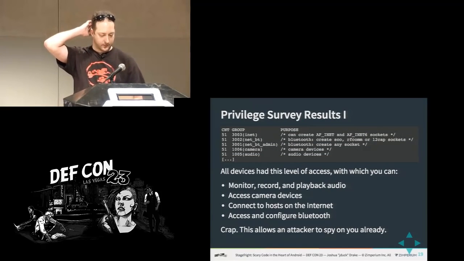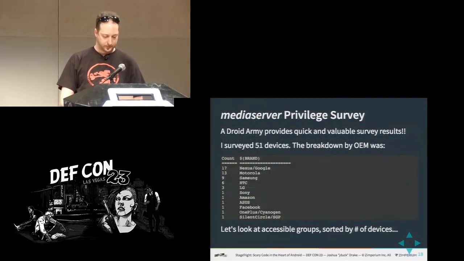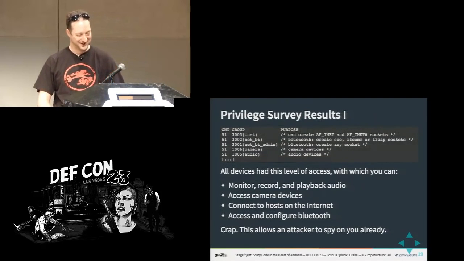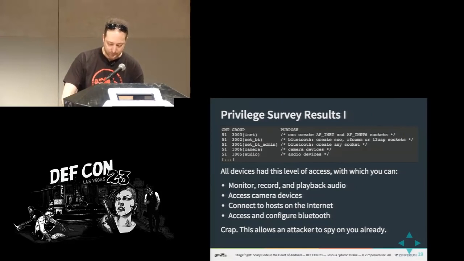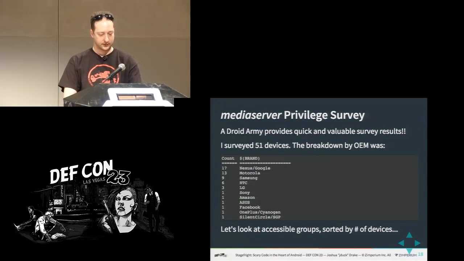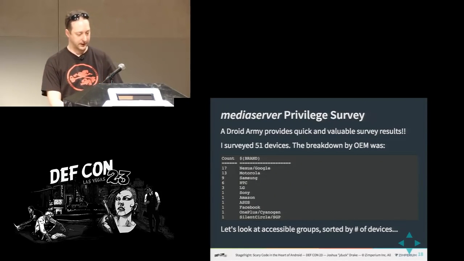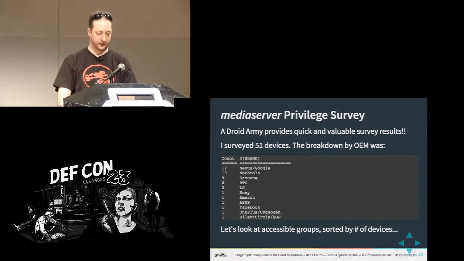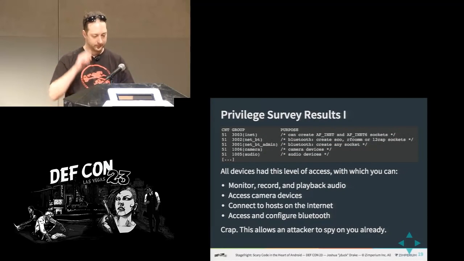All right, so I did some more surveying, just besides this, whatever that set is. I think maybe it was the breakdown of devices. Okay, yeah, so this is how many devices I looked at out of the 51 were from Google or from Motorola or from Samsung. So this kind of gives you a little bit of an overview of what my Droid Army collection looks like.